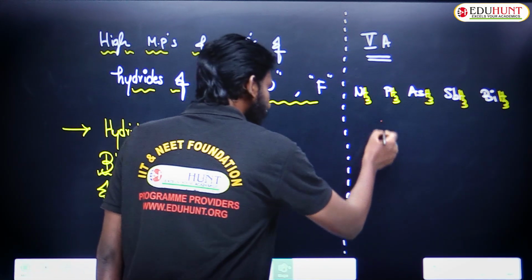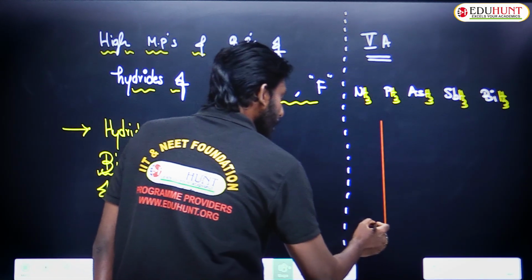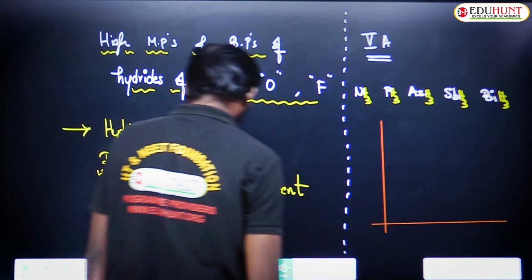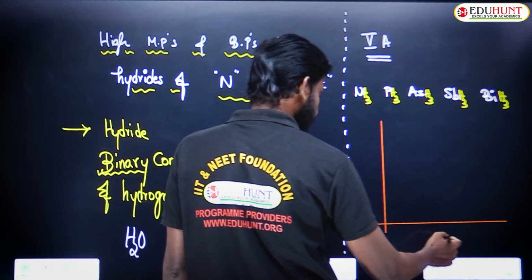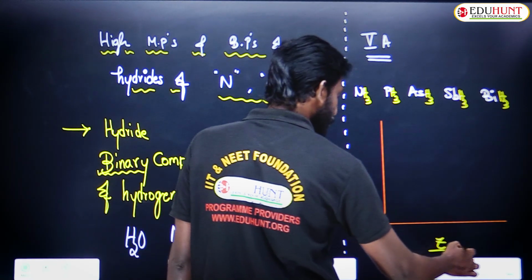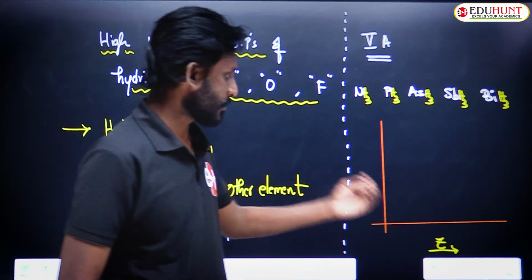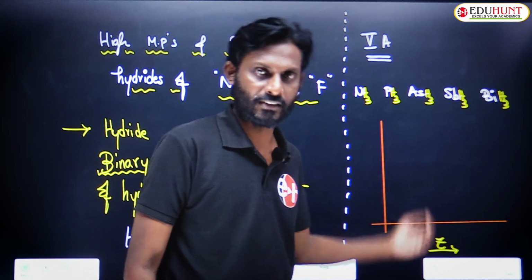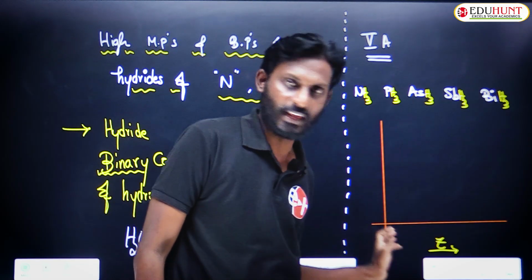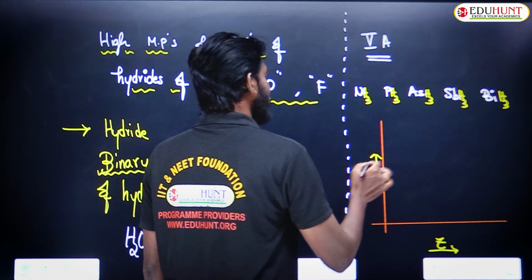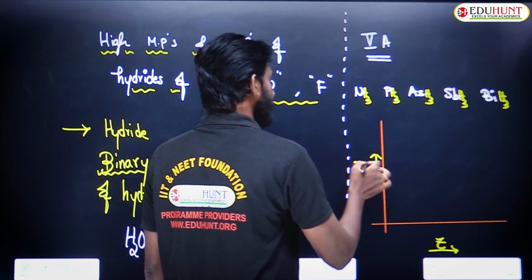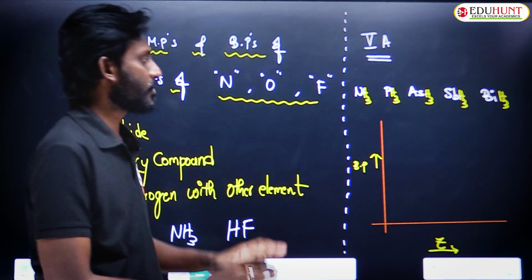If I take the y-axis and x-axis, on the x-axis let us take the atomic mass of fifth A group elements, I mean nitrogen, phosphorus, arsenic, antimony, like that. And on the y-axis I am taking boiling points or melting points. Then what do you expect?